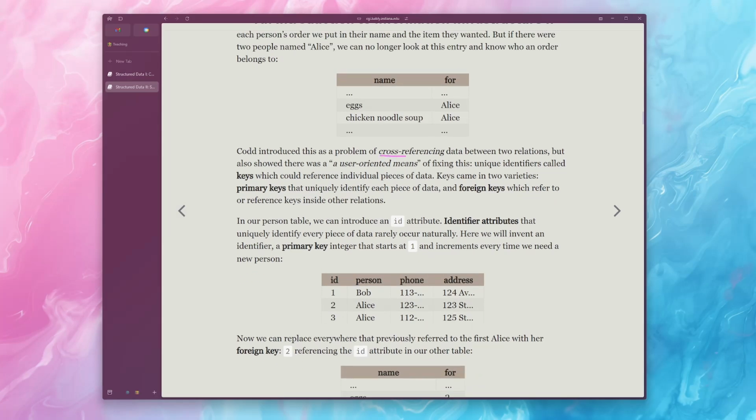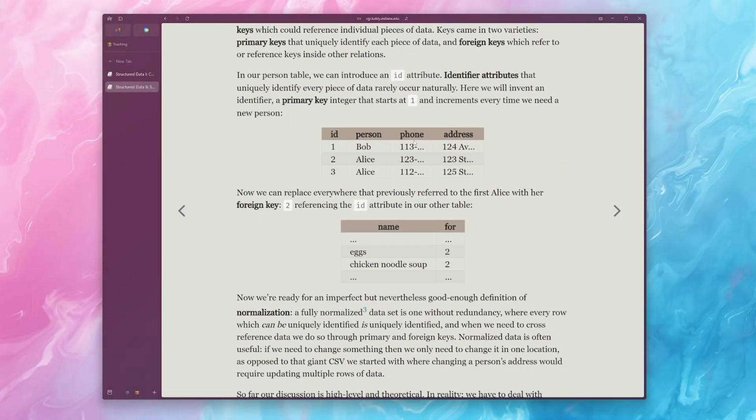So this is the idea of cross-referencing data between 2 relations. But in the original paper from 1970, where Codd was introducing this problem, he also introduced a user-oriented means of fixing this, which he called the keys of a relation. There's two main ones, the primary keys and the foreign keys. So a primary key, which I'll actually kind of jump down to here, is a piece of information which uniquely identifies every piece of data. A foreign key, by contrast, is a way to reference the keys in another table or another relation.